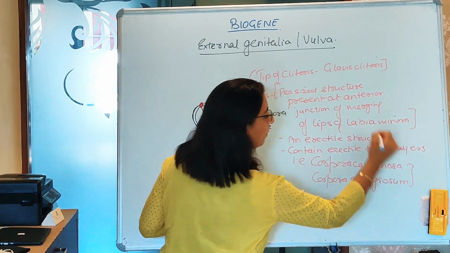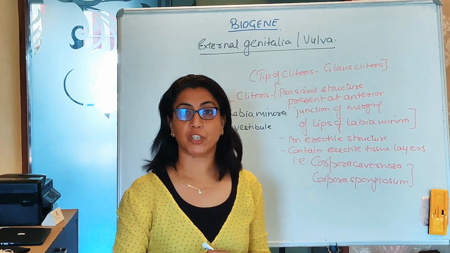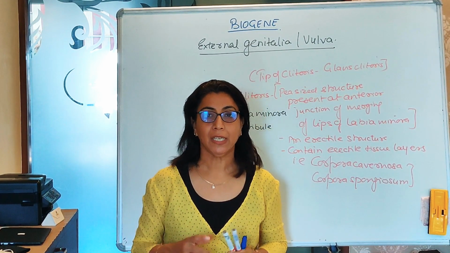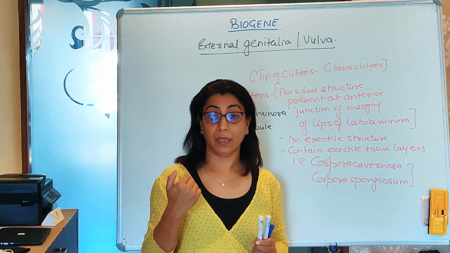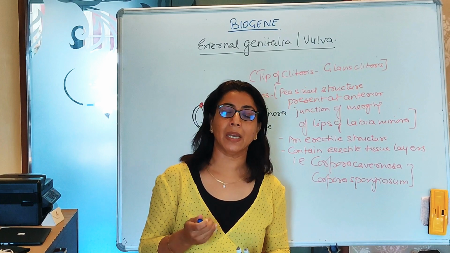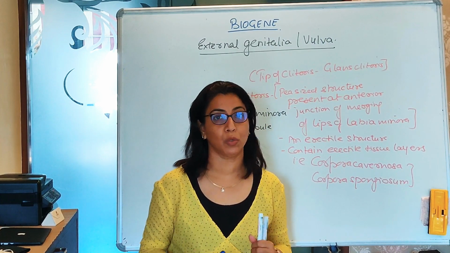Since these are the same tissue layers which we find in the penis or the external genitalia of the male, that is why the clitoris in the female and the penis in the male are considered to be homologous to each other.